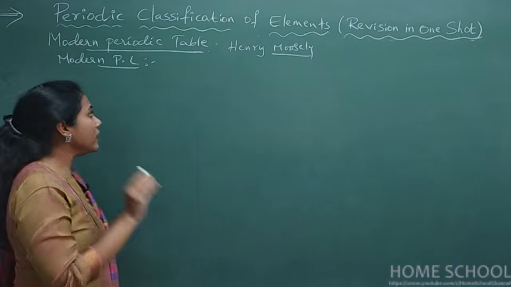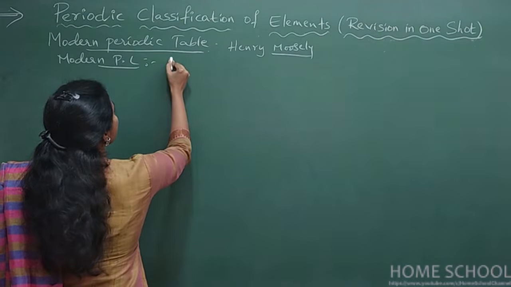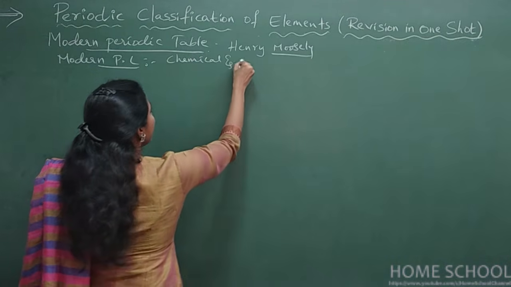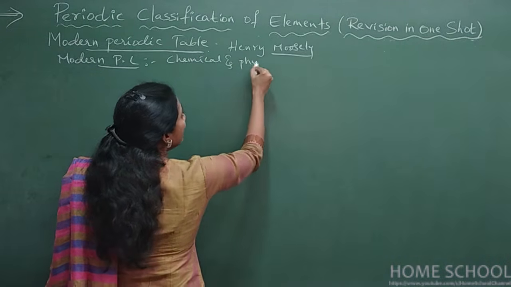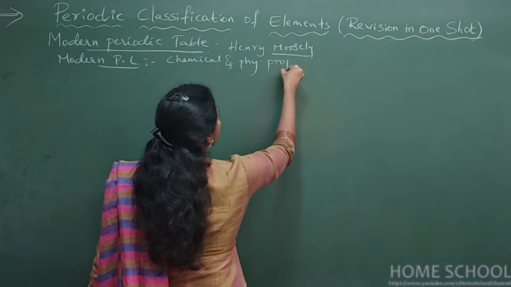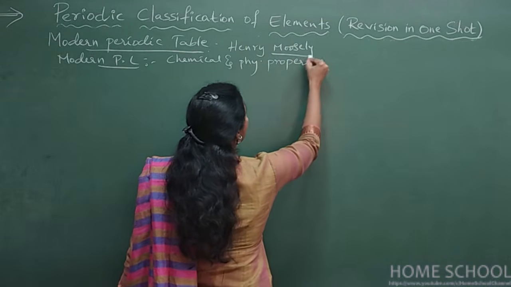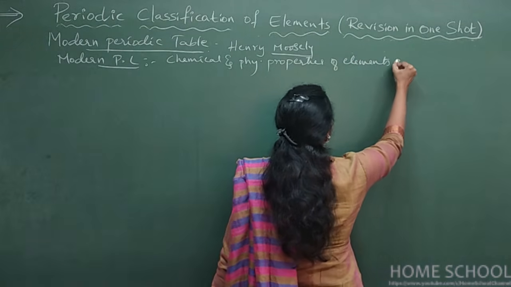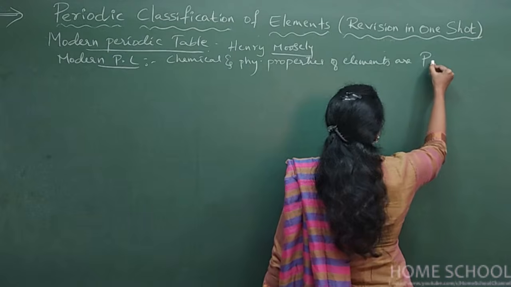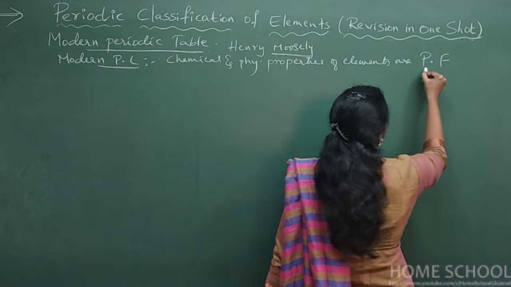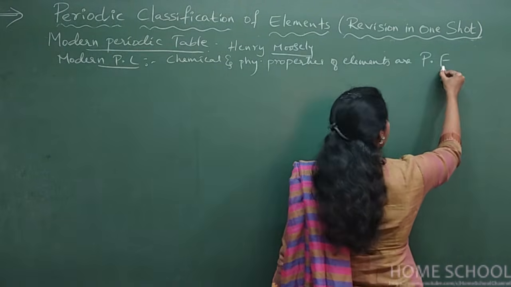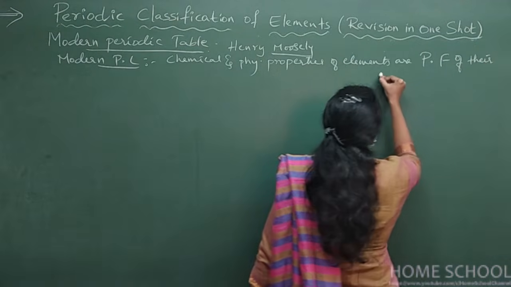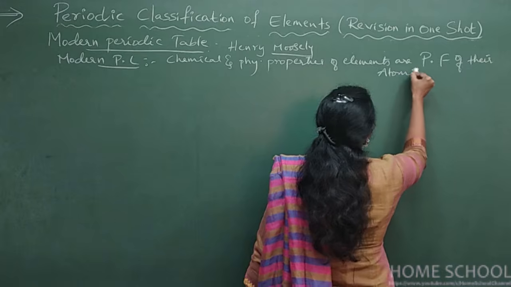So modern periodic law can be defined as: chemical and physical properties of elements are periodic functions of their atomic number.